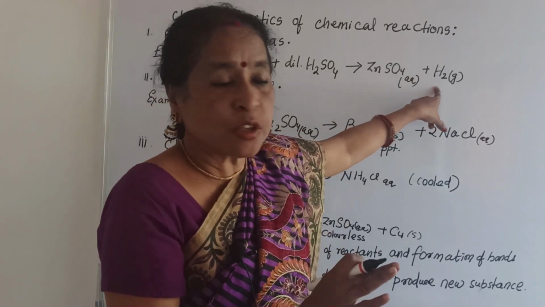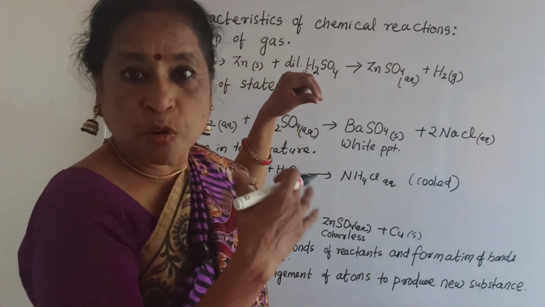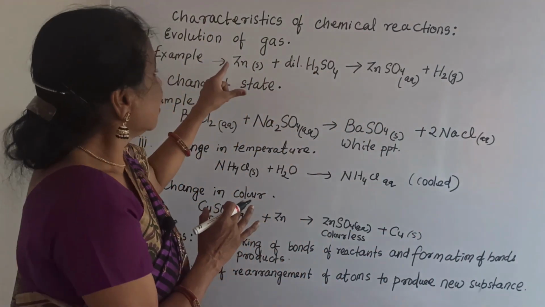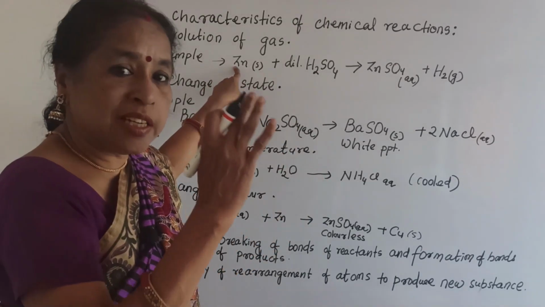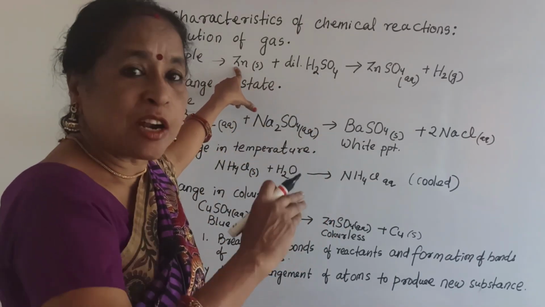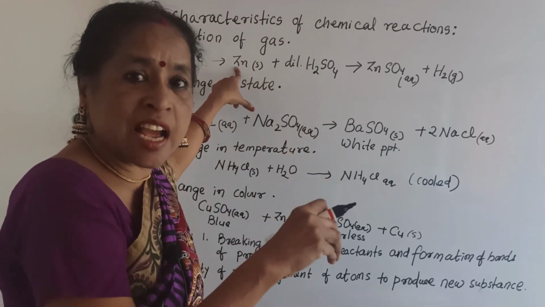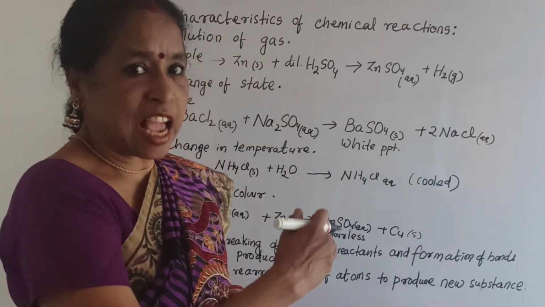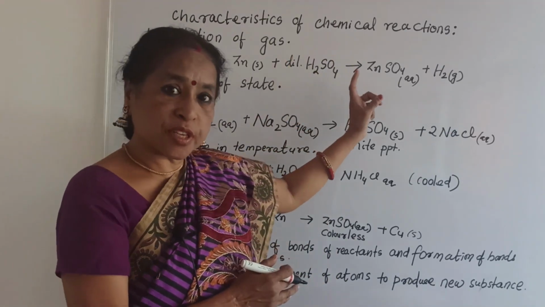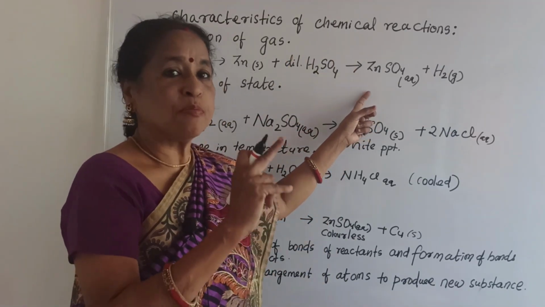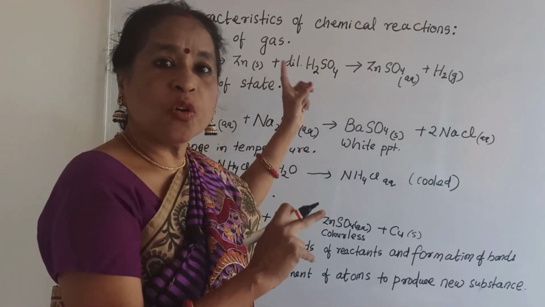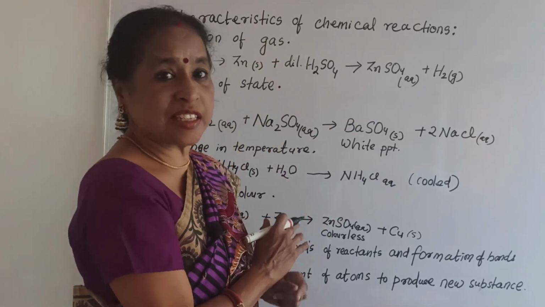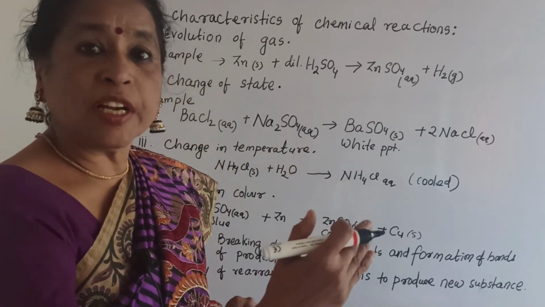There is no nitrogen formed. There is no gold formed. That is not possible. After rearranging the atoms, a new substance is produced, that is correct, but it belongs only to the elements present in our reactants. There is no new element.